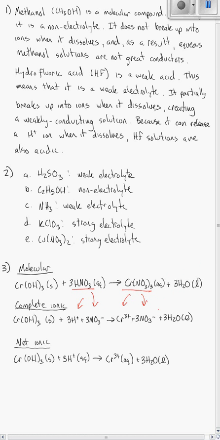We then have to find the spectator ions here, things that are present on both sides of the equation. There is only one spectator ion in this chemical reaction, and that's nitrate. If we eliminate our spectator ions, you're left with the net ionic equation, which has chromium hydroxide reacting with 3 H pluses to form chromium 3 plus and 3 waters. So that's it for the worksheet problems.